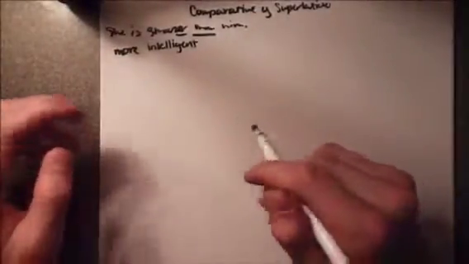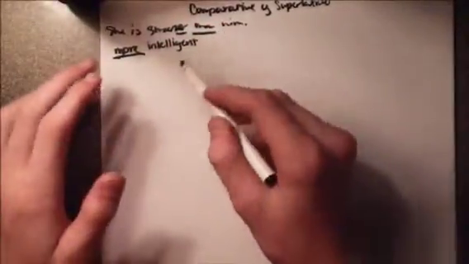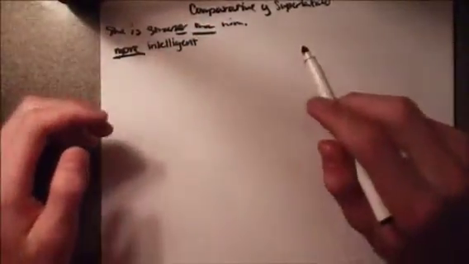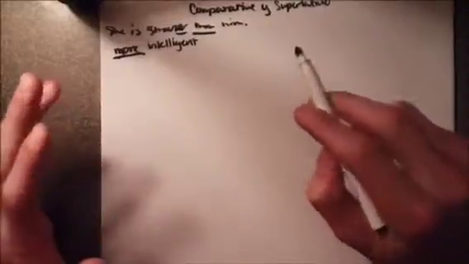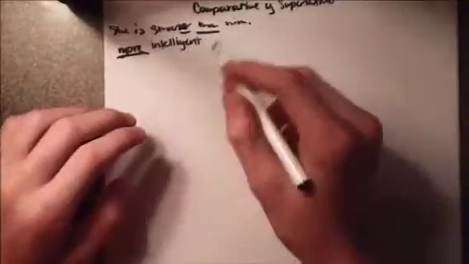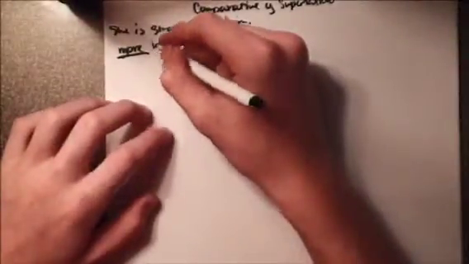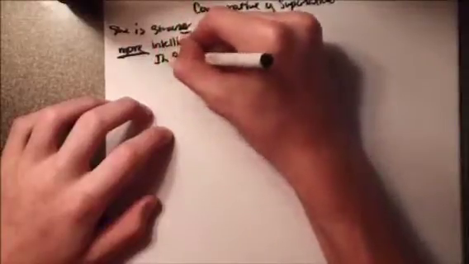The reason this is so important is because in Spanish we only use the more. We don't add an er ending to any adjectives in Spanish.